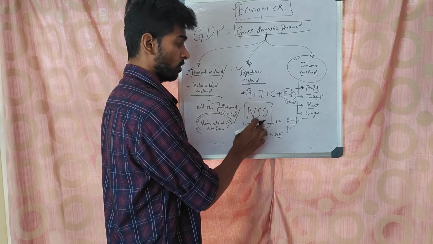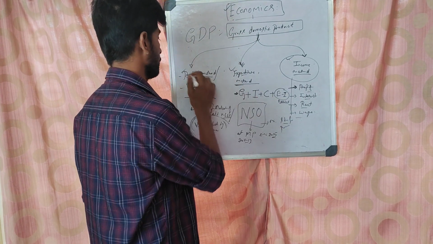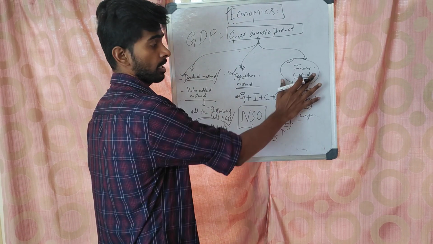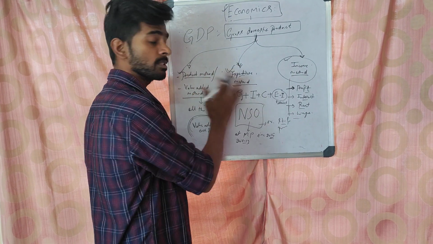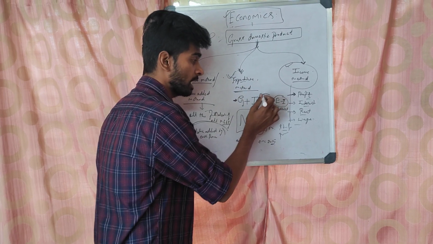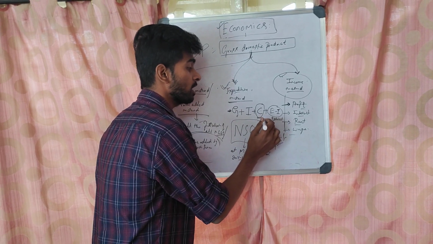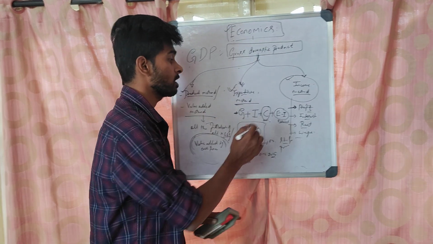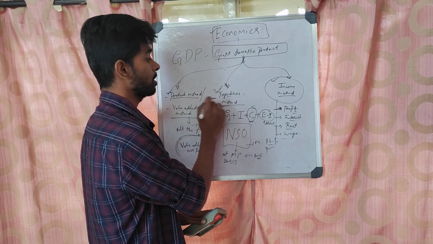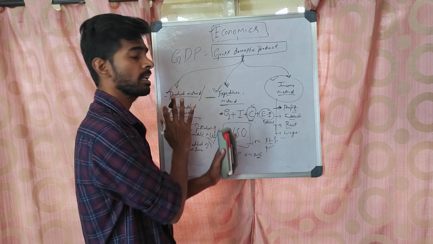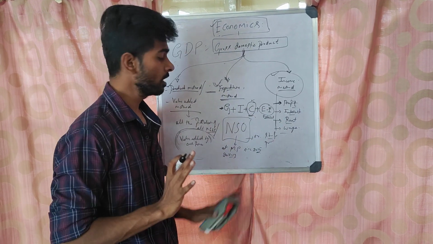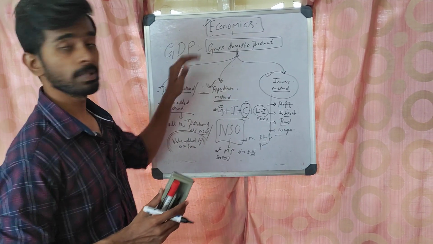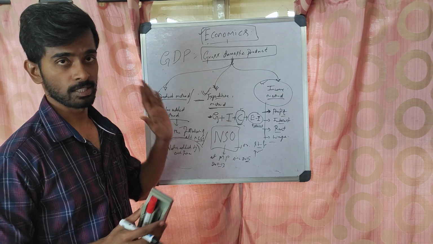But NSO right now is calculating GDP based on the product method and expenditure method. We are not calculating the income method, and there are discrepancies between them because we are not getting exact data on consumption expenditure, because the population is purchasing, right? We do not know this exact value, and hence there are differences between calculating GDP through the product method and the expenditure method. So right now GDP is calculated by NSO using the product method or expenditure method.